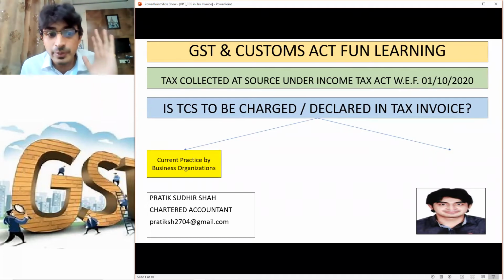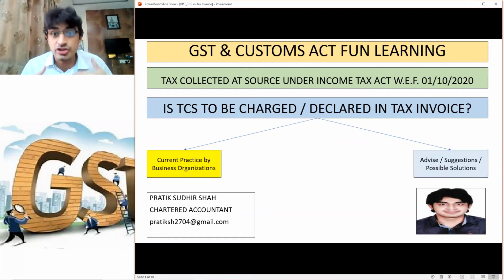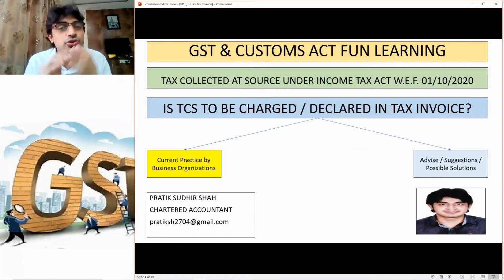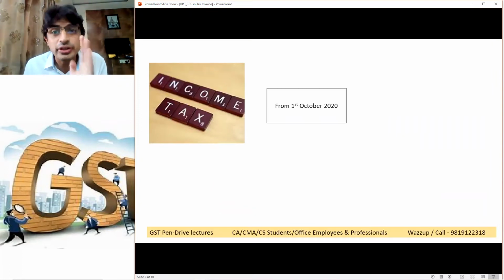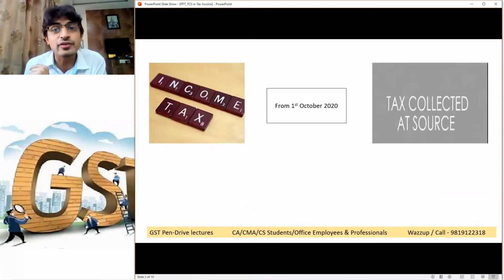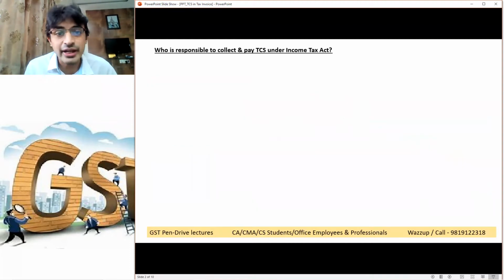First, I will explain what the current practice is that many business organizations are following. And second, I will explain some advice, suggestions, and possible solutions which you can take. So first, let me explain the income tax provision. From 1st October 2020, a new provision has been introduced, TCS under Section 206C(1H). Now what is this? Let us try to understand.